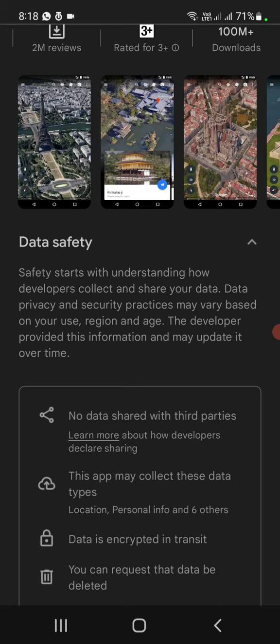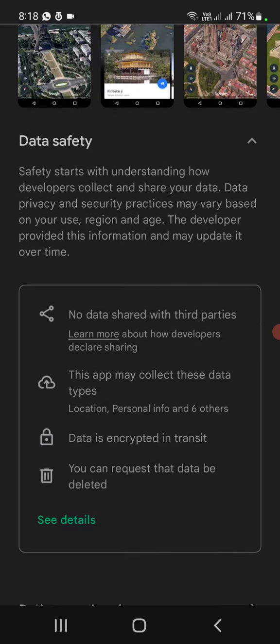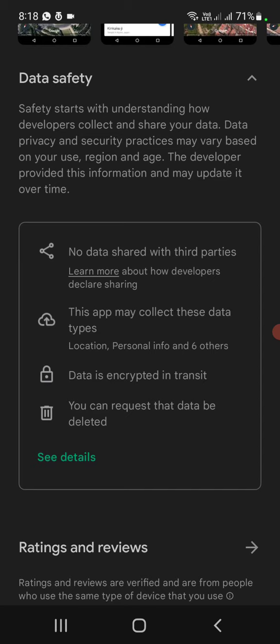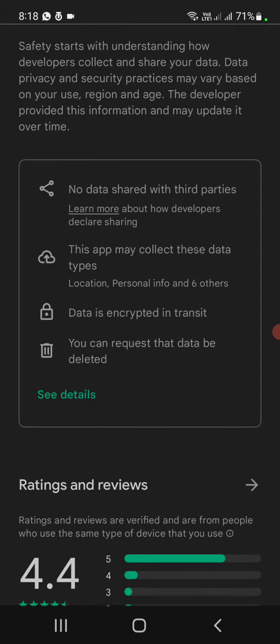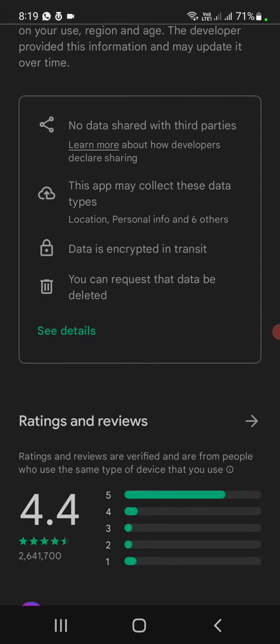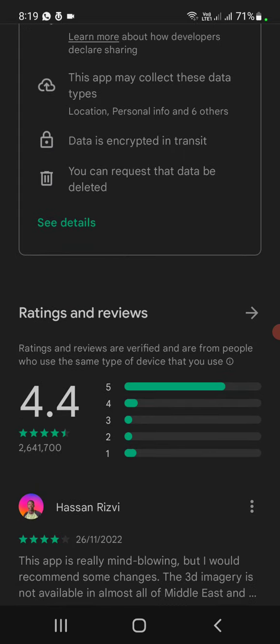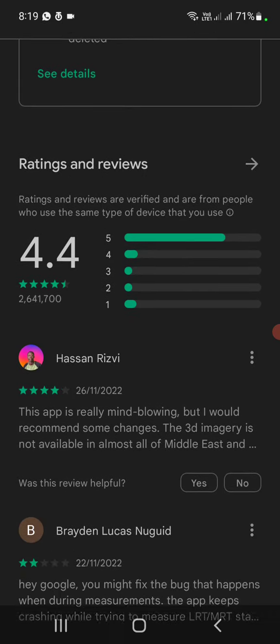Data safety. Safety starts with understanding how developers collect and share your data. Data privacy and security practices may vary based on your use, region, and age. The developer provides this information and may update it over time. No data shared with third parties. This app may collect these data types: location, personal info, and 6 other. Data is encrypted in transit. You can request that data be deleted.